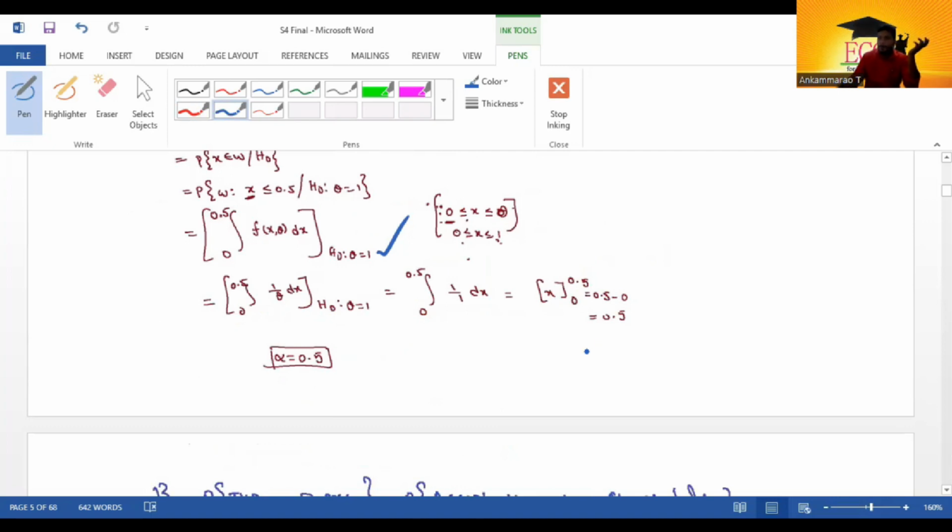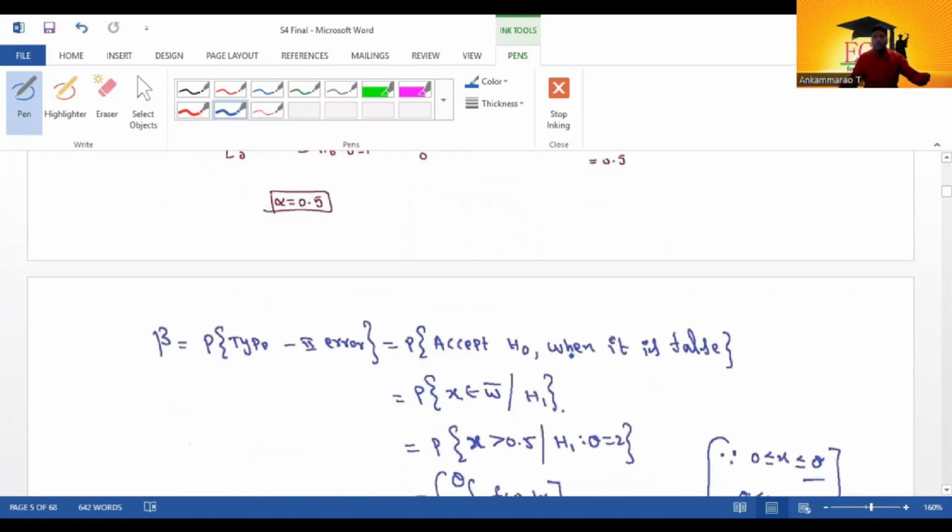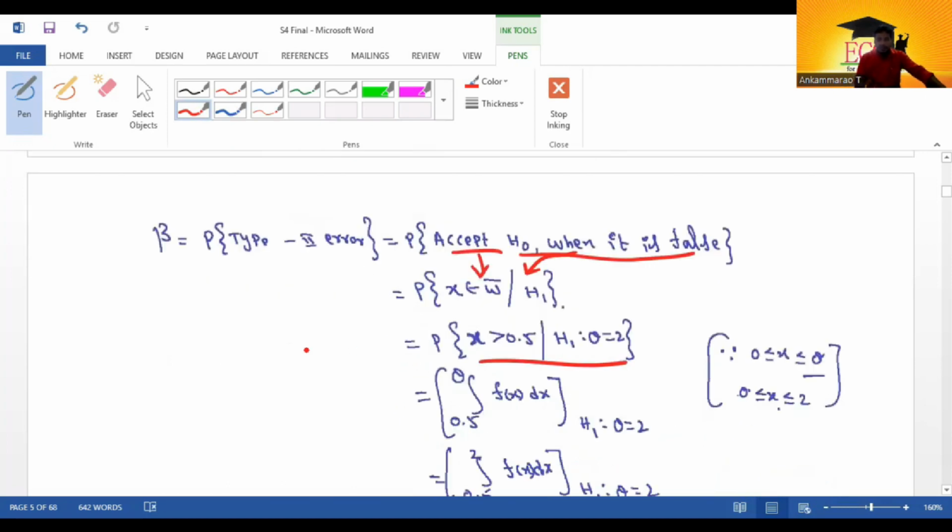Similarly, find the beta. The beta equals the probability of type 2 error, the probability of accepting H0 when it is false. The accept region is denoted W bar, so x belongs to W bar. When H0 is false, H1 is true. So x greater than 0.5, with H1: theta equal to 2. Here the x limits are 0 less than or equal to x less than or equal to theta.